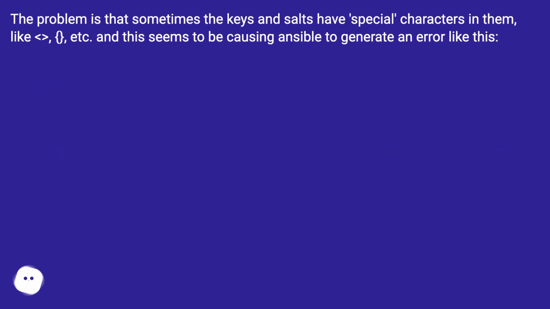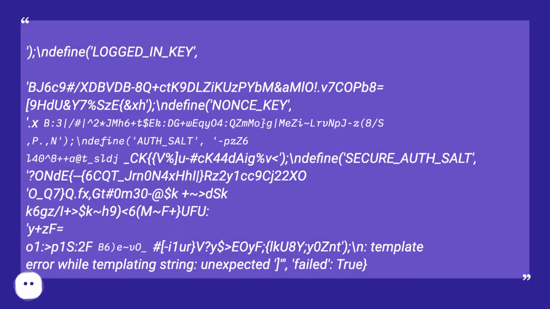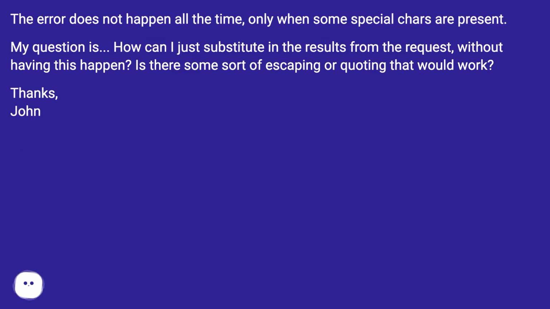The problem is that sometimes the keys and salts have special characters in them, like, etc., and this seems to be causing Ansible to generate an error like this. The error does not happen all the time, only when some special chars are present. My question is, how can I just substitute in the results from the request without having this happen? Is there some sort of escaping or quoting that would work? Thanks. John.